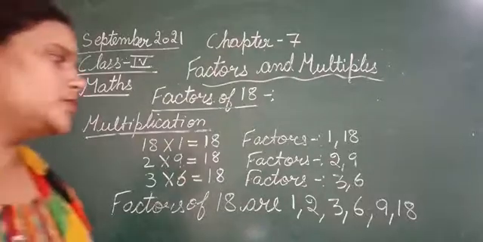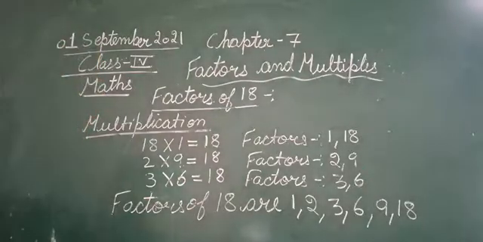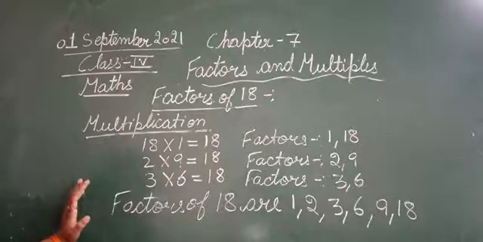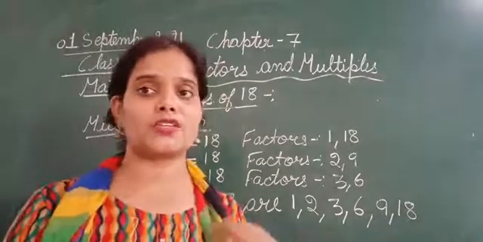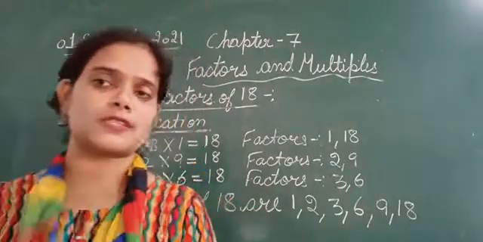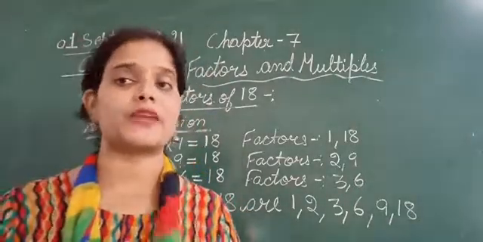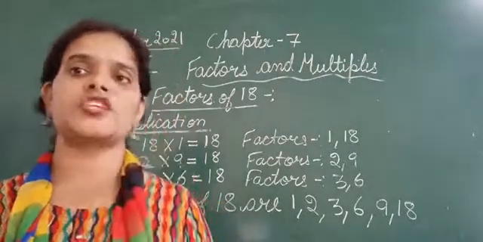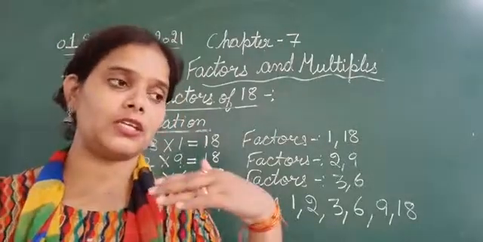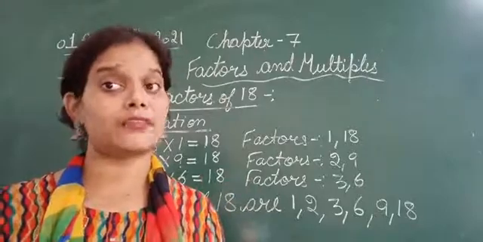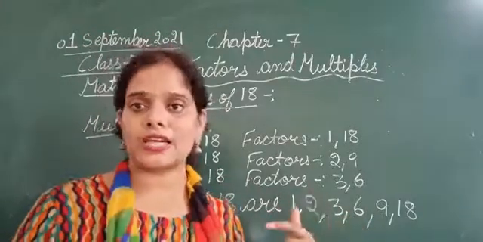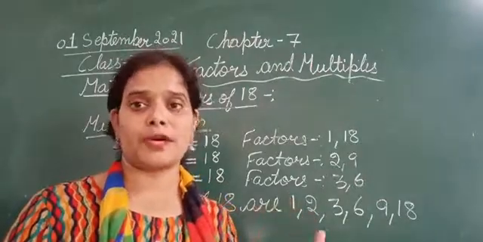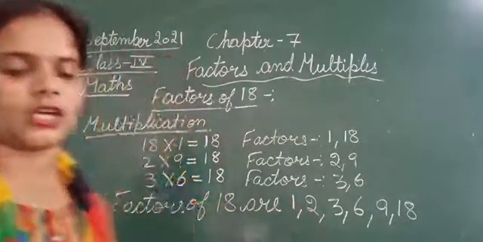So this is how we have calculated the factors of 18 by multiplication. Okay, so we calculated the factors of 12 and 18 by multiplication. Suppose you have to calculate the factors of the same numbers, 12 and 18, by division. So you can even calculate the factors by division as well. Now I'm going to show you how you can calculate the factors of a number by division. So let's see.